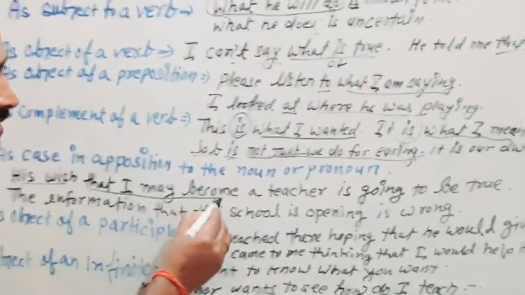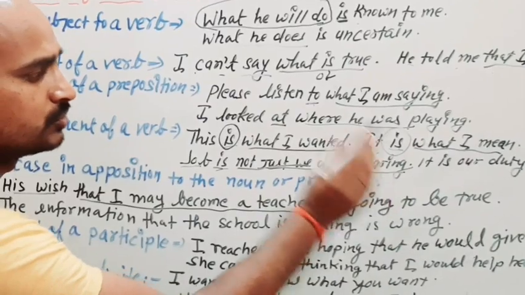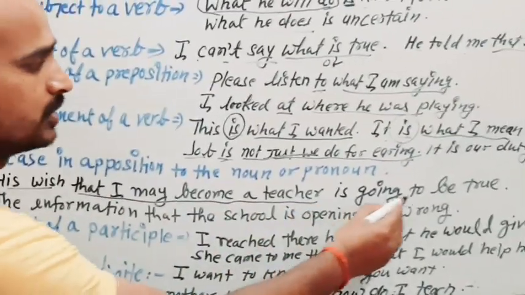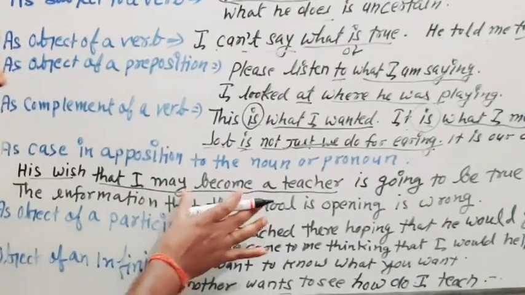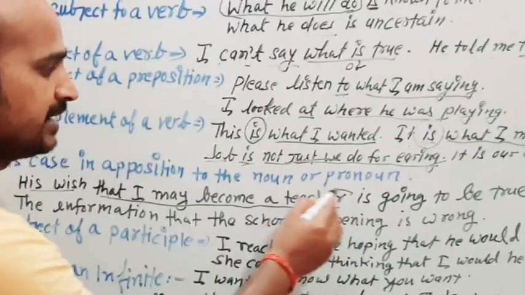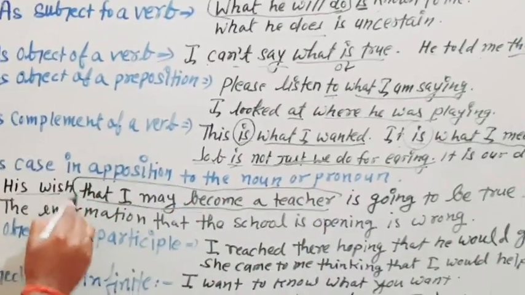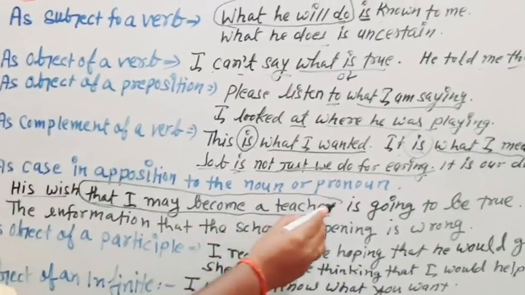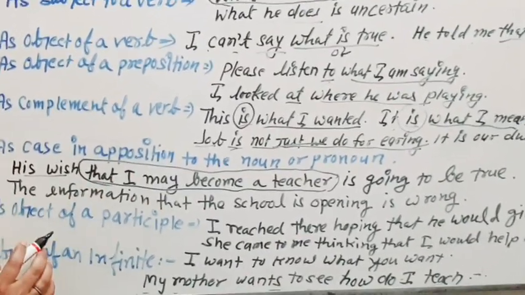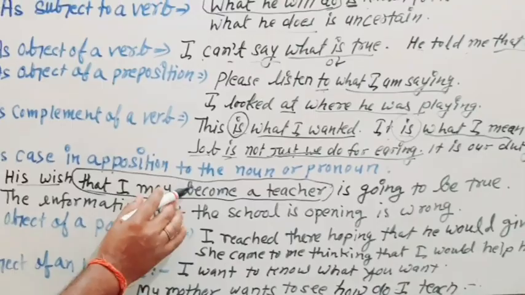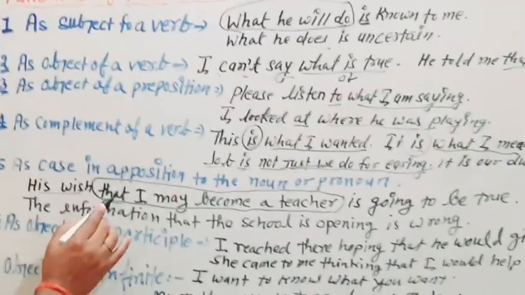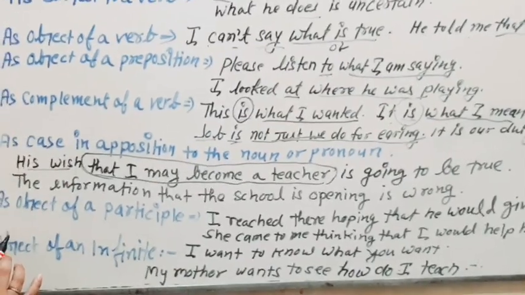That I may become a teacher. The sentence is his wish is going to be true, but we are adding this that I may become a teacher. Okay, so this is a case in apposition. Case in apposition means something that describes a noun or pronoun and comes along with that noun or pronoun.